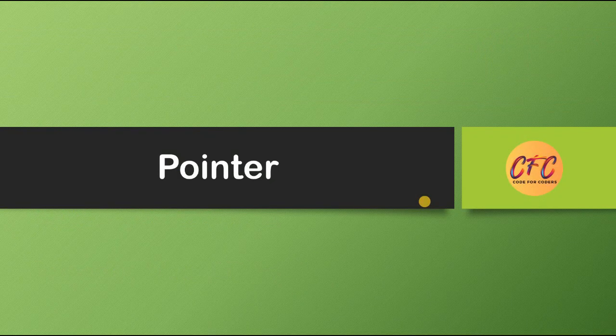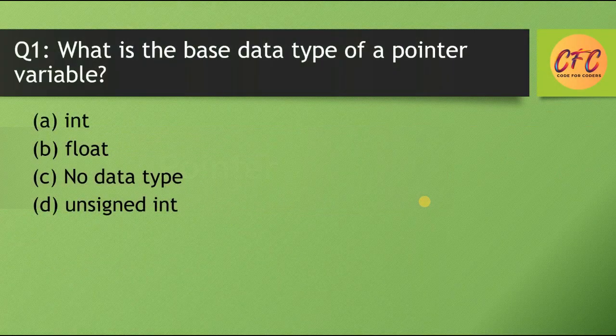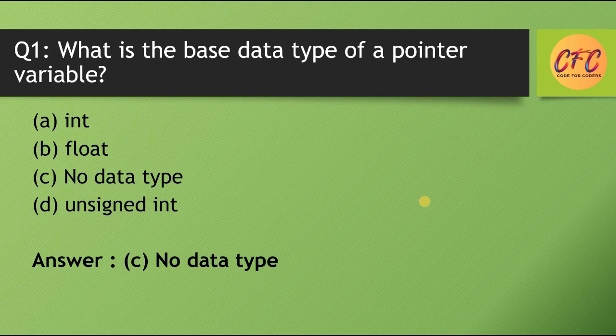Now MCQs related to pointers. Question number 1. What is the base data type of a pointer variable? Options are int, float, no data type, unsigned int. So the correct answer is option C, no data type.